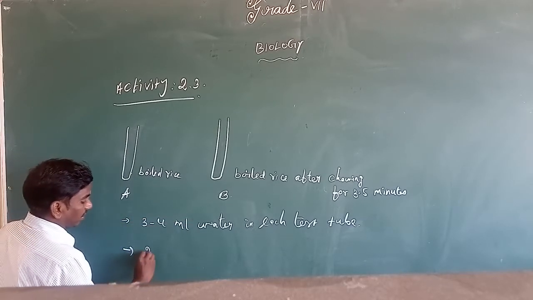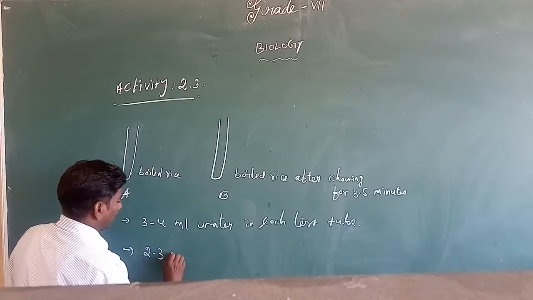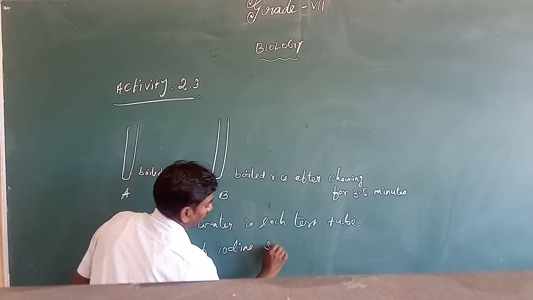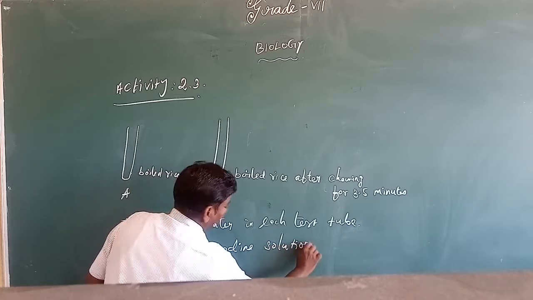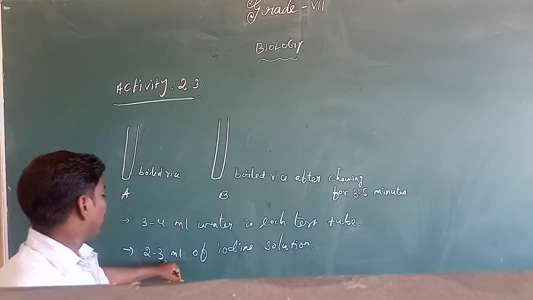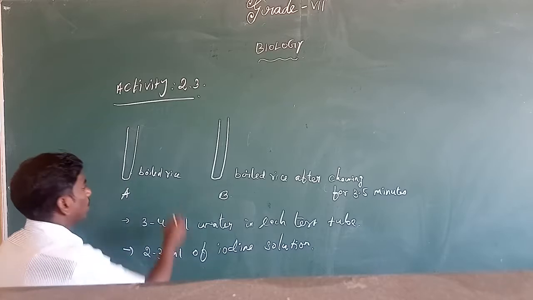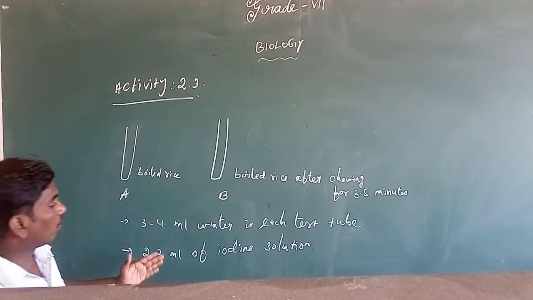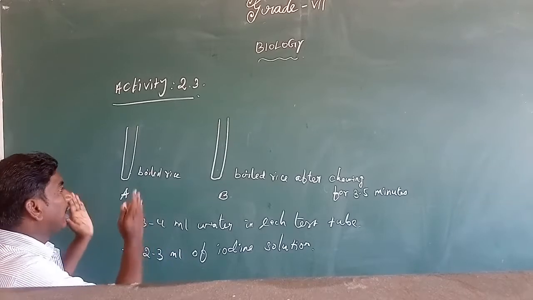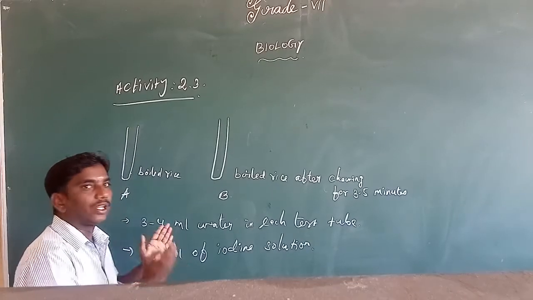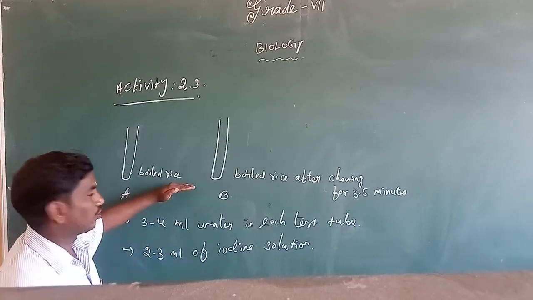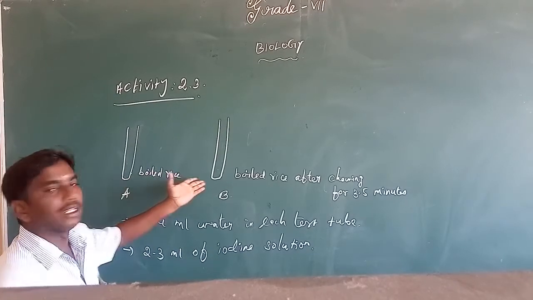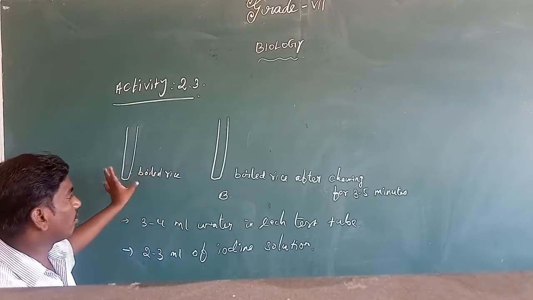Now you add 2 to 3 ml of iodine solution in each test tube. Have you understood? Finally, what you learn: you observe both test tubes. Definitely the color of one test tube will be changed, either A or B.